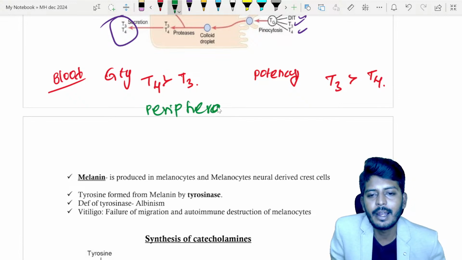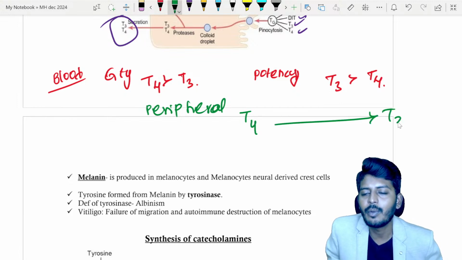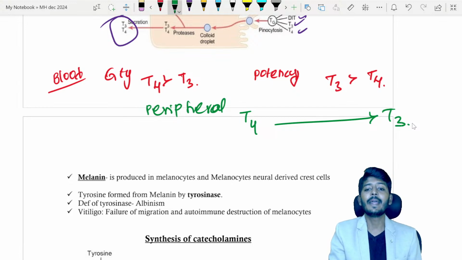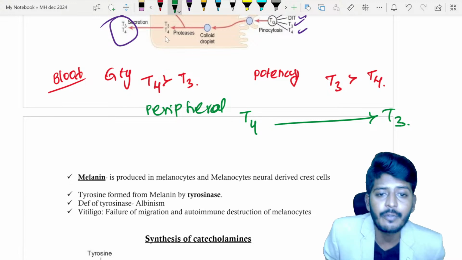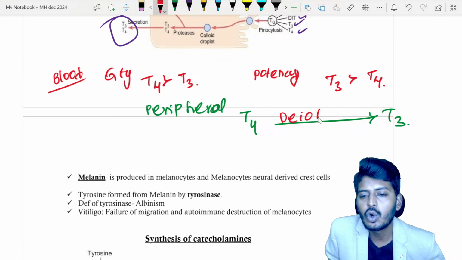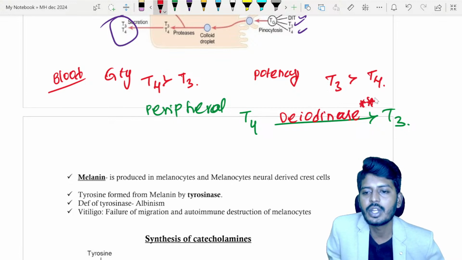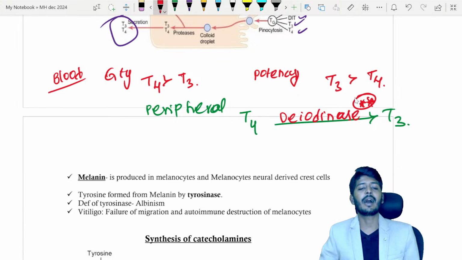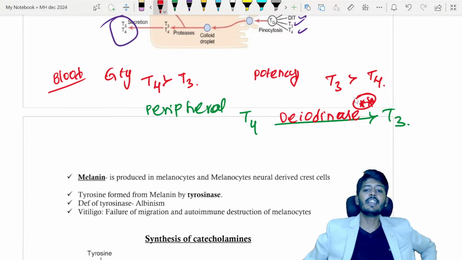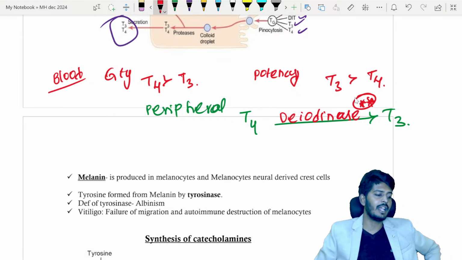There is a peripheral conversion of T4 to T3. Why T4 to T3? Because T3 is the most active form. So that is why peripherally we can have a conversion of T4 to T3. This peripheral conversion of T4 to T3 is done by deiodinase. This was a previously asked question in the last 2 years. Which enzyme or process is responsible for the peripheral conversion of T4 to T3? T4 to T3 is done by the deiodinase enzyme.